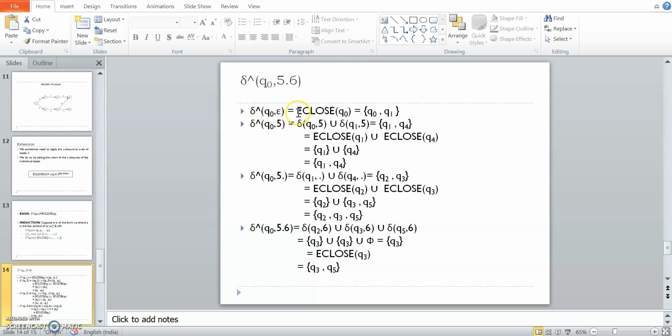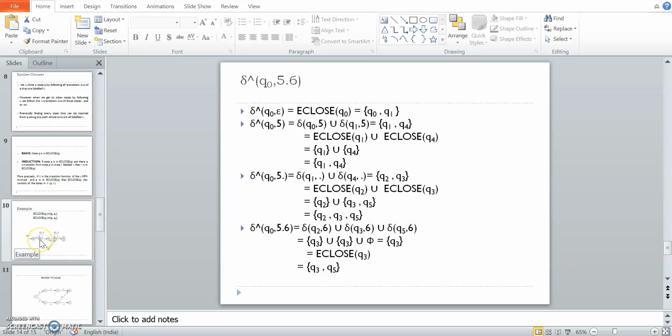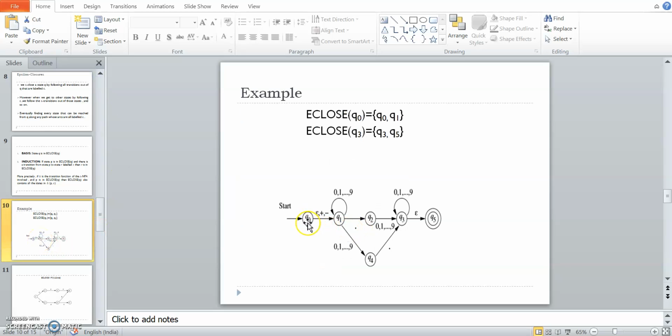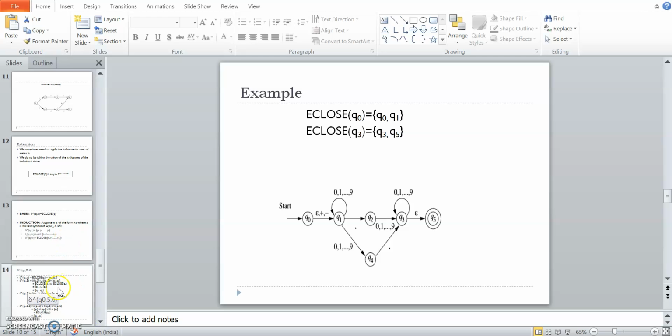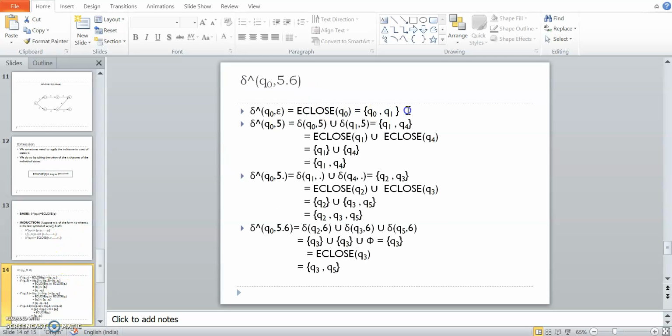Yeah, this is the initial condition. So this will give me the epsilon closure of Q0. Any state reachable on epsilon is called the epsilon closure. Epsilon closure of Q0 is the same state as itself, and there is a transition from Q0 to Q1. If you don't remember, I will show you the diagram. See, Q0 on epsilon goes to Q1, right? So this is our first equation. Fine. Now, similarly, we will find the extended transition function from the start state.